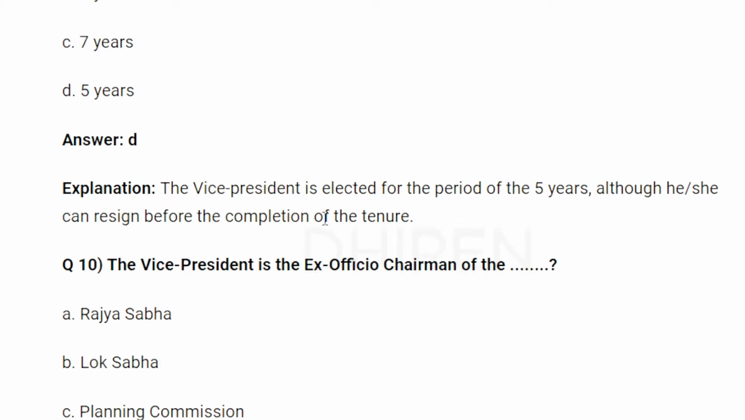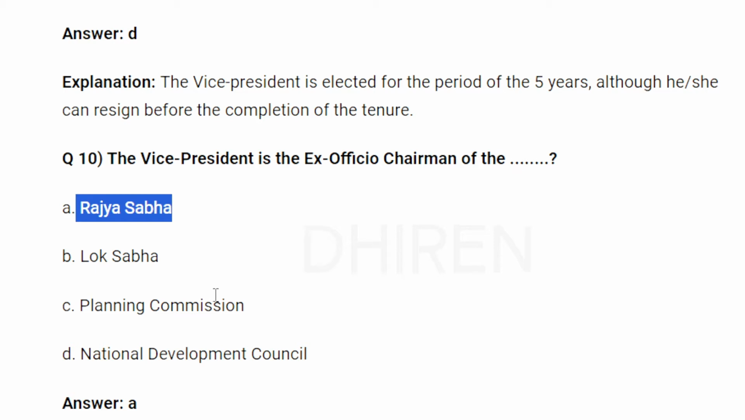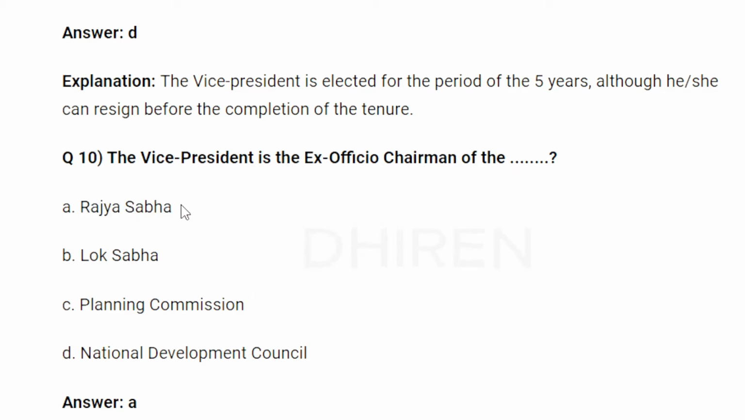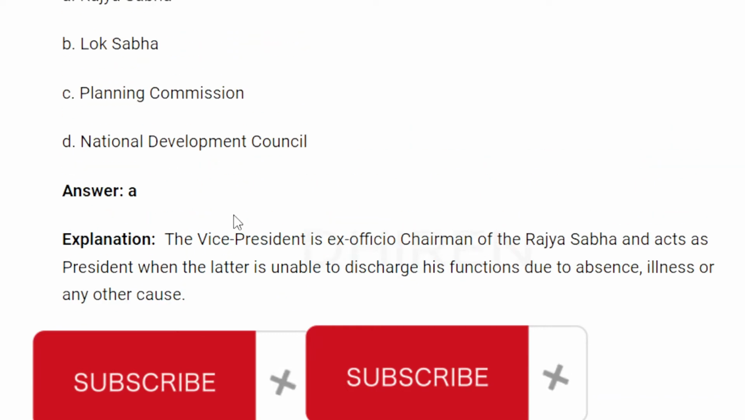The Vice President is the ex officio chairman of the Rajya Sabha and acts as President when the latter is unable to discharge his functions due to absence, illness, or any other cause.